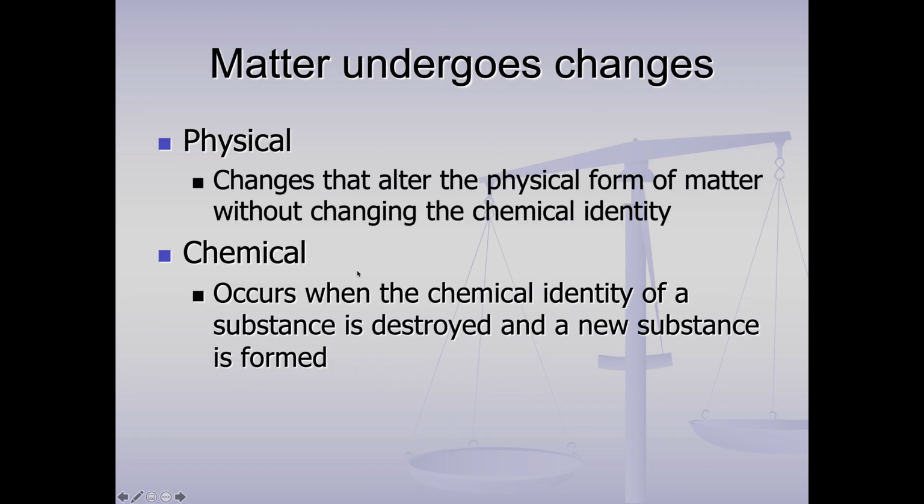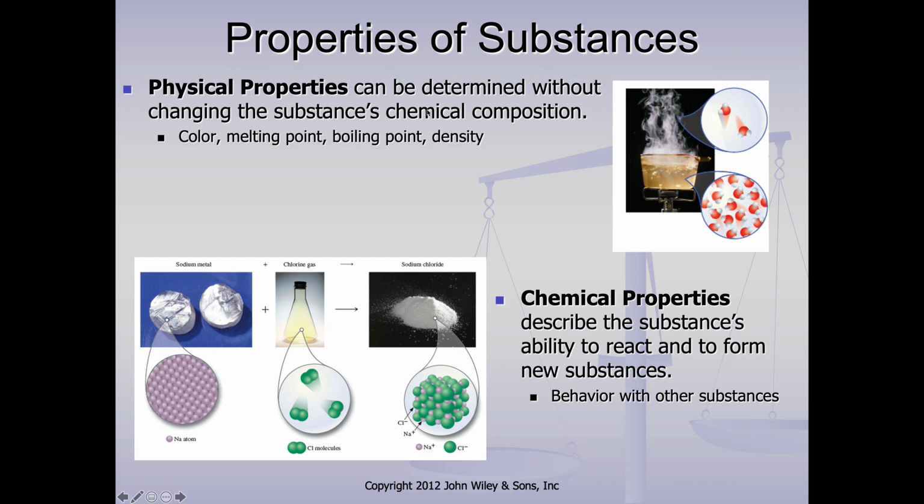So, whoops, sorry. This is just another description. Physical properties can be determined without changing the substance, like color, melting point, that kind of stuff. But it's still the same substance. If you look at the little models here, you see it's still the same substance. For chemical properties, you have to do a reaction, and when something goes through a reaction, it's not the same. So for chemical properties, does it react with oxygen? The answer to that question would be a chemical property.